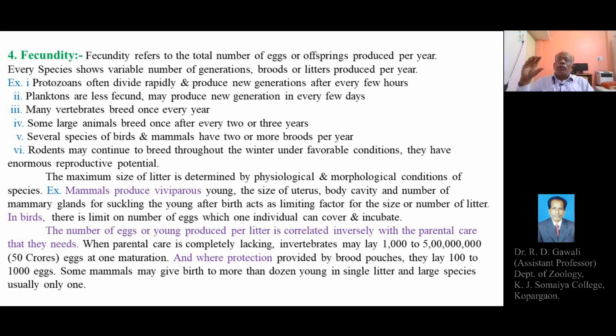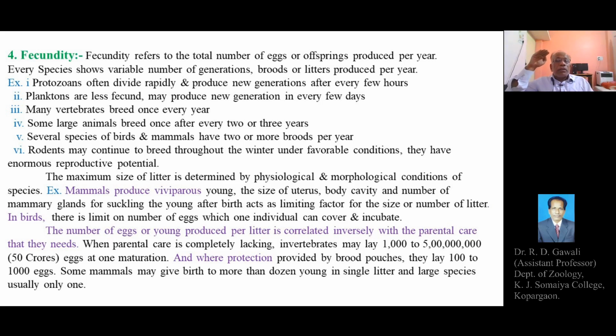So, for example, the sparrow's body size is very small. So, the female sparrow can incubate only 3, 4, 5, or 6 eggs under her.